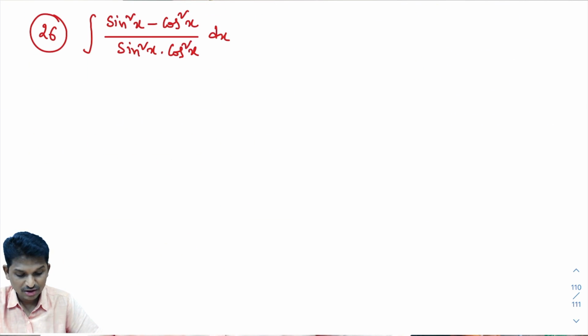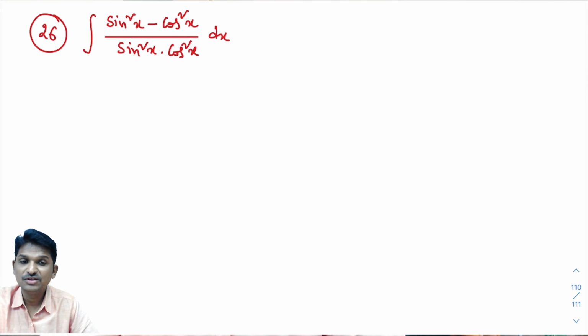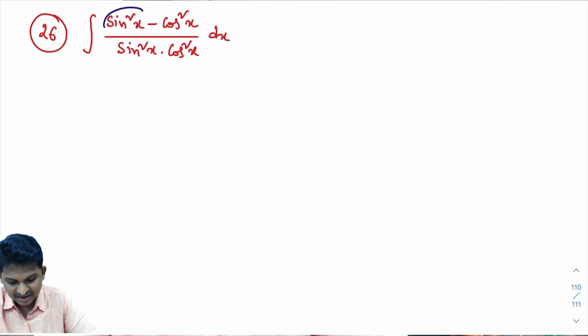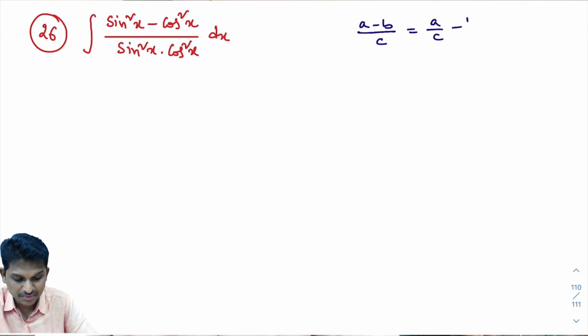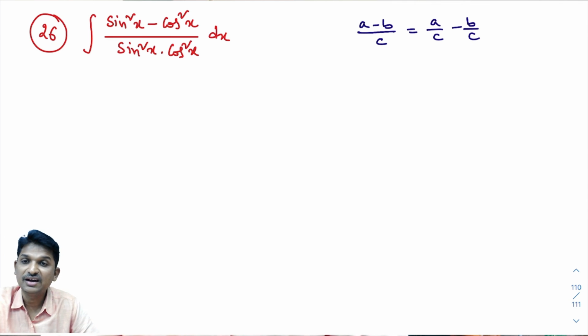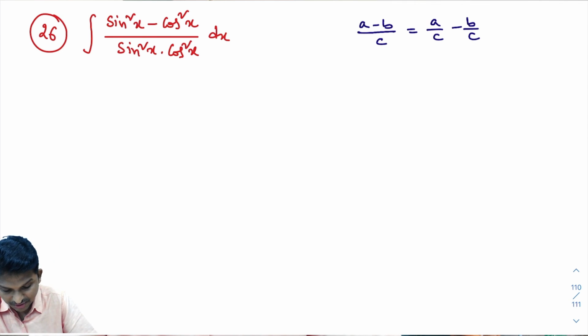Okay. Now, the last question. All these 10 problems we are doing today are there in exercise 7.3 of the NCERT textbook, class 12 integration. Look here. This is like a square minus b square, a minus b divided by c. This can be written as a by c minus b by c. I can write it like this. So, if I simplify this, what will I get?